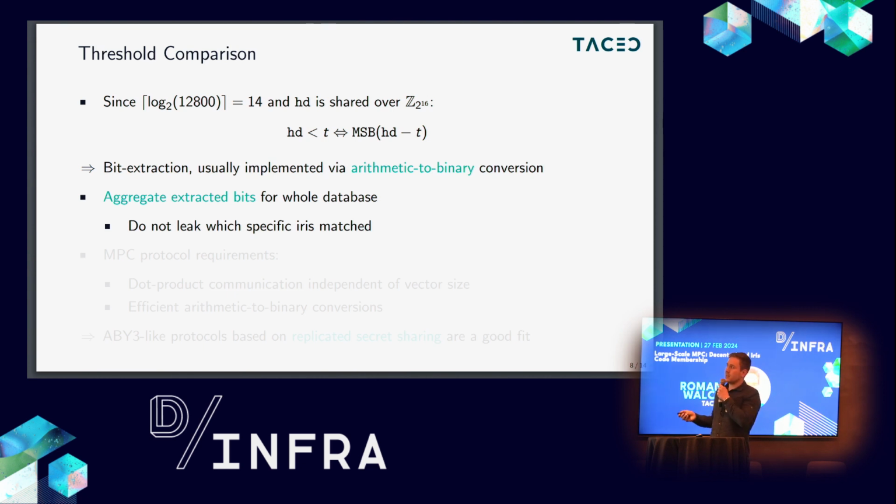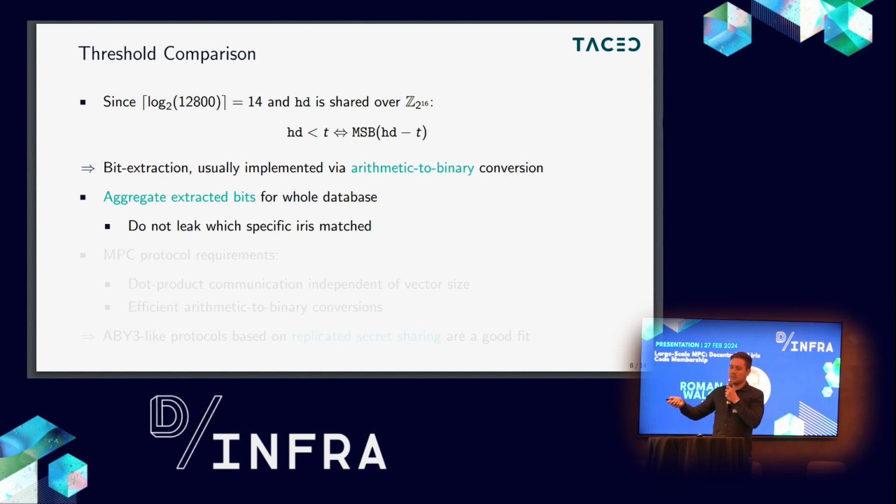And what we realized here as well is that we have a subtraction from the Hamming distance to the threshold. If we can ensure that this subtraction does not underflow, then this comparison is equivalent to extracting the MSB of this difference. Since our iris codes have 12,800 bits, the sum can at most have 14 bits.